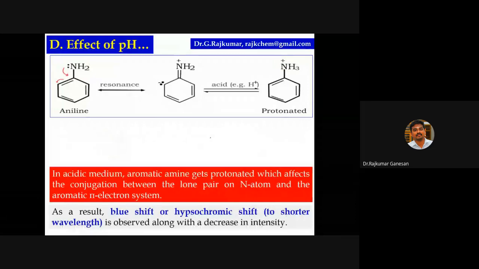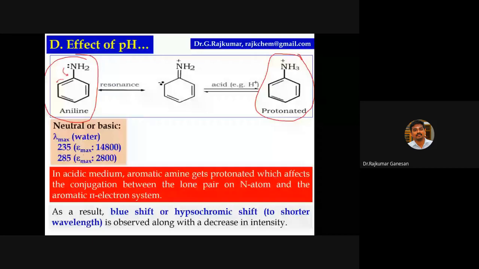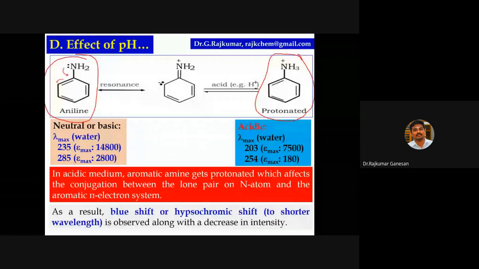Here there is a possibility of delocalization, and after protonation there is no possibility of conjugation between the lone pair of electrons and the aromatic ring system. Look at the lambda max value here and look at this value. In acidic medium there is a decrease in lambda max value.